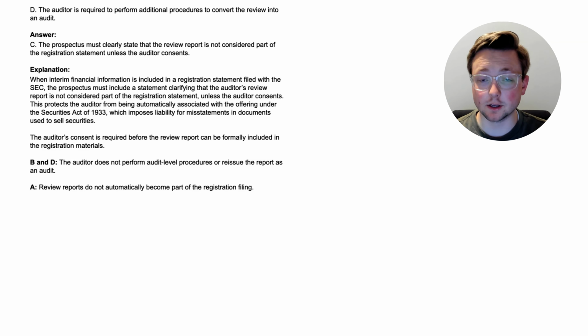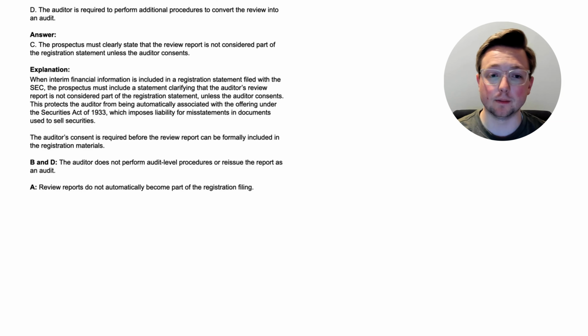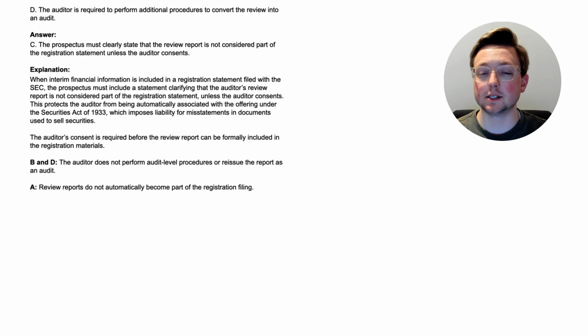Before we do anything else though, let's do one more part of the SuperFast CPA process called Pillar Topics. Now, the idea behind pillar topics is as you're going through the questions to learn the material, you will notice the things that keep popping up. You've seen 2 or 3 or 4 questions trying to teach you about, oddly enough, the registration statement and prospectus for the interim review or whatever. Again, you notice these things as you're going through the questions. And so you take a moment and you write these out in your own words as the pillar topics, the key points that you learned.